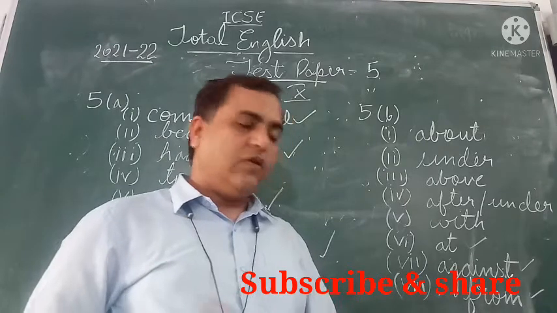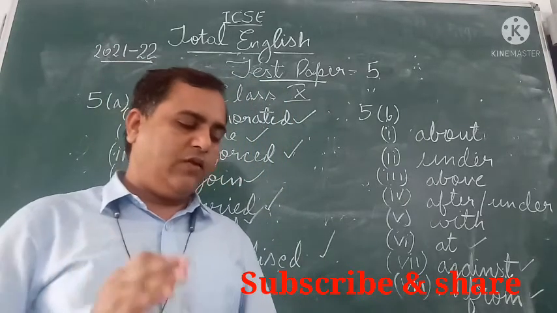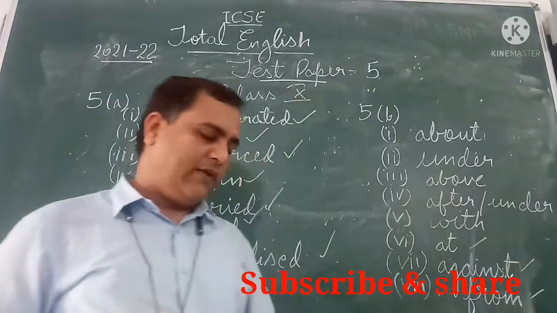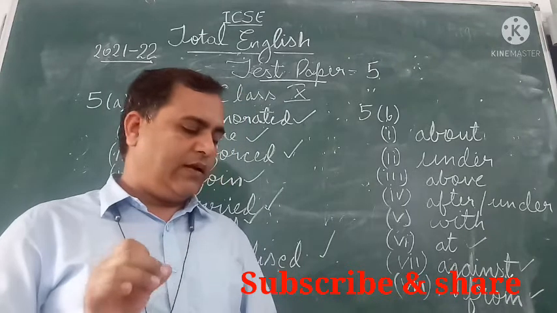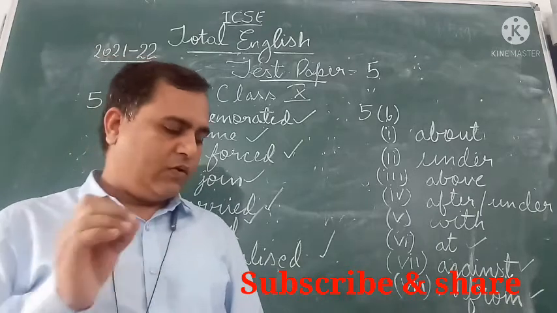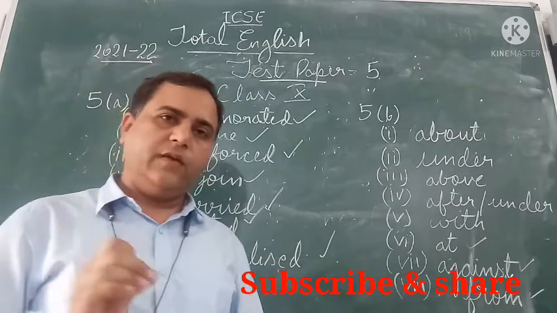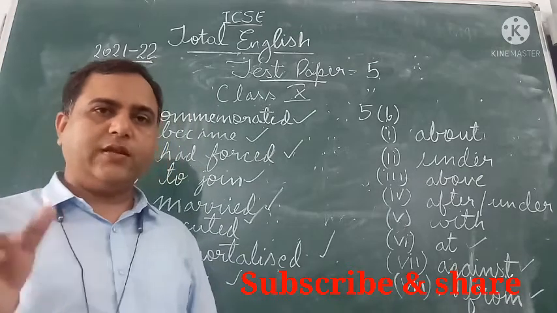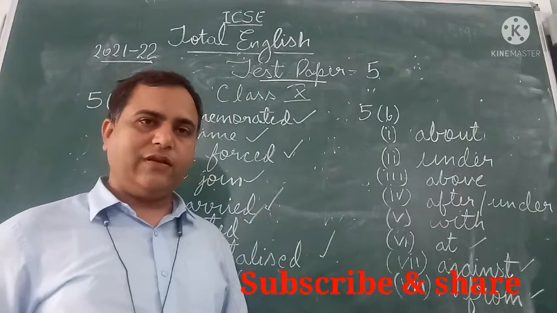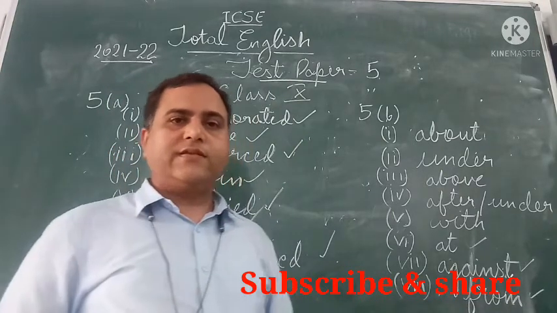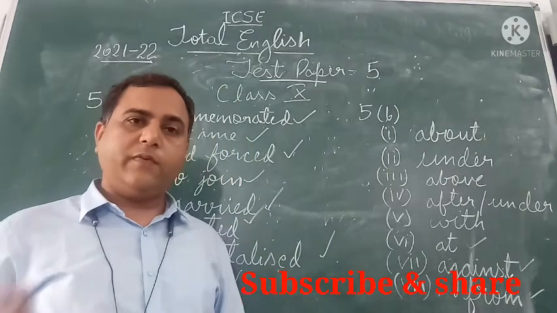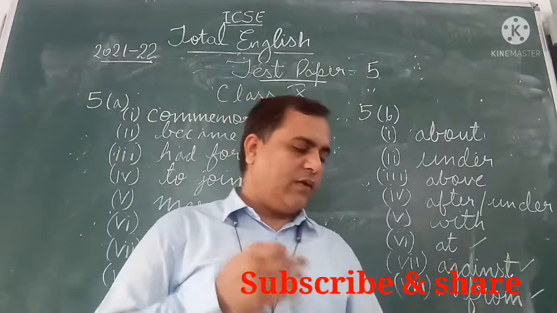Question number three: do not be proud and you will be happy. So very simple. You have to begin with if. If you don't feel proud, comma, you will be happy. So this is from conditional one type. Conditional one type sentences you have learnt in class 9th, children. What is it? That is, the subordinate clause begins with if and it is in present, followed by future tense.